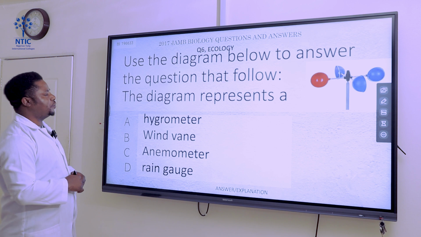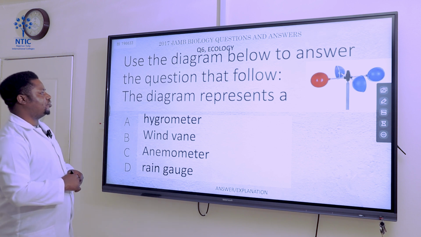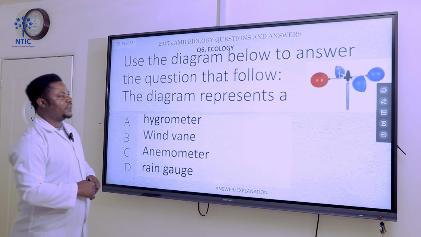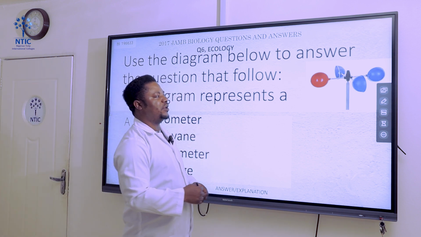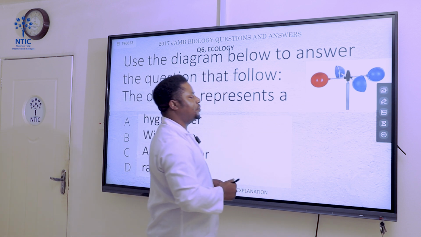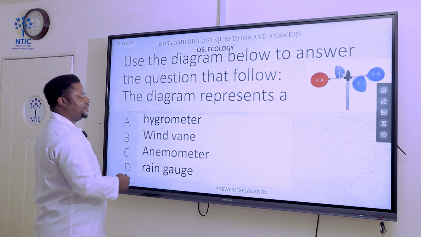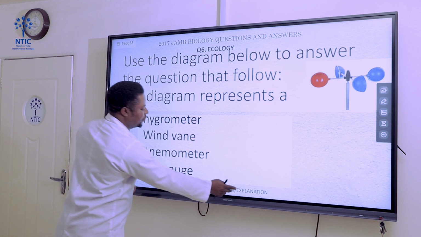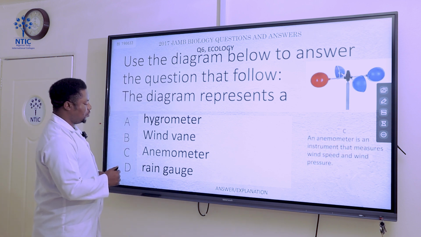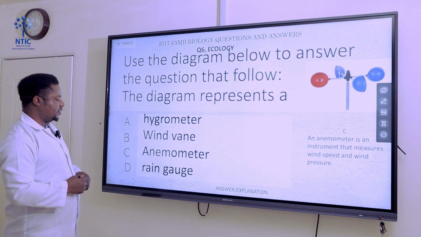Question number 6, which is on ecology. We said, use the diagram below to answer the question that follows. Which diagram are we actually referring to? We're talking about this diagram, and this diagram is an anemometer, which is used to measure the speed of wind, okay? So our answer here is C, okay?